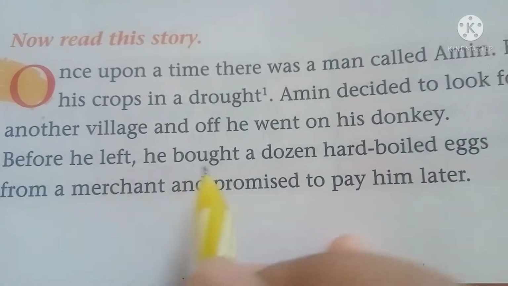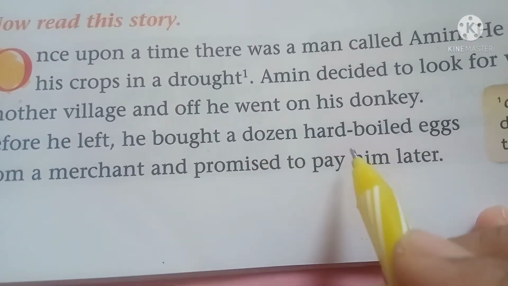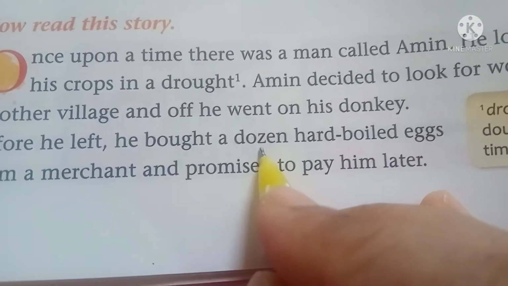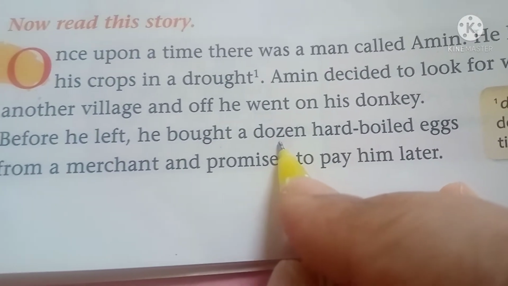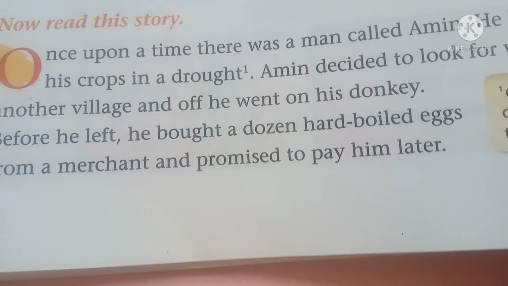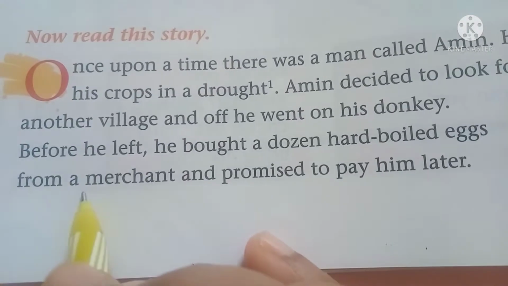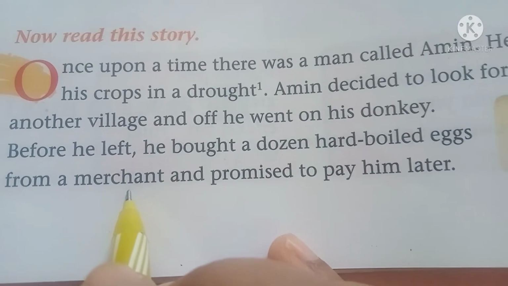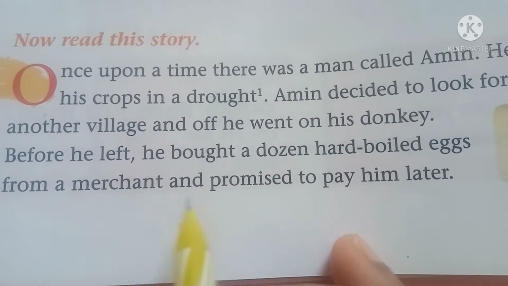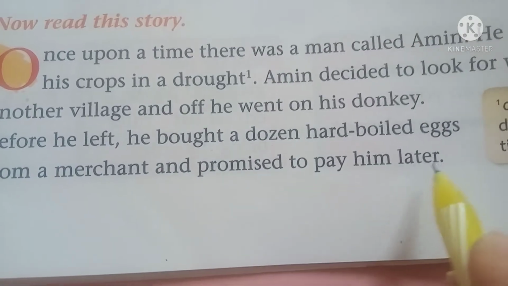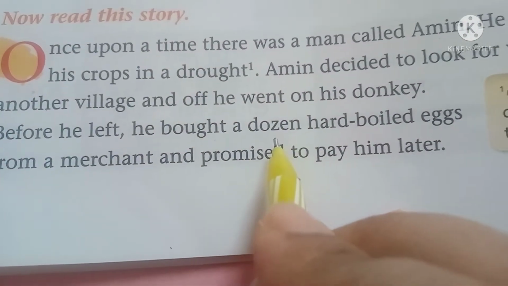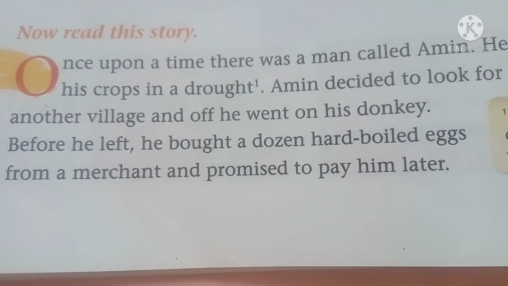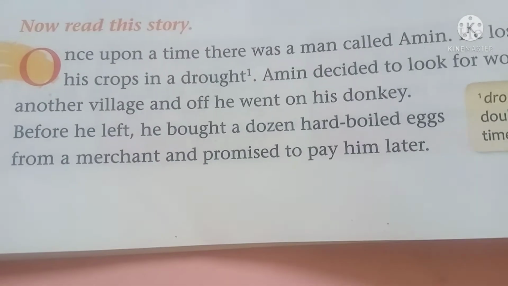Before he left, he bought a dozen hard-boiled eggs. Here, children, what do you mean by dozen? Dozen means 12. He bought 12 boiled eggs, okay? From a merchant. Merchant means a person who does business, okay? And promised to pay him later. He bought 12 eggs from a merchant and he told him that I will pay the money later. Okay?